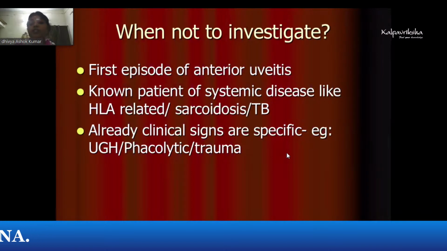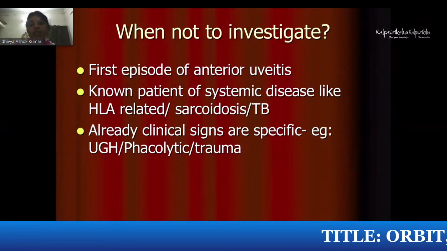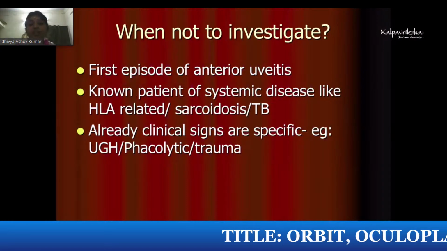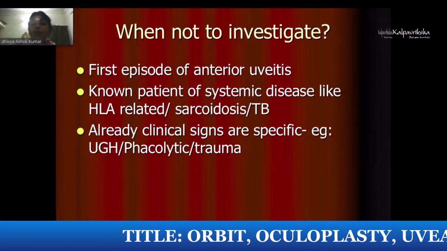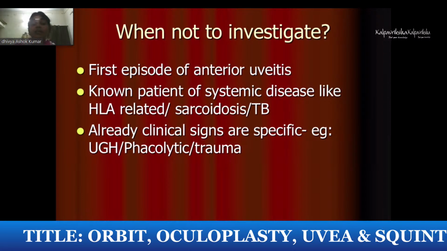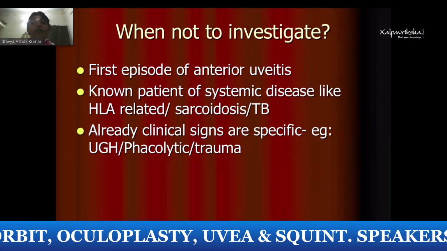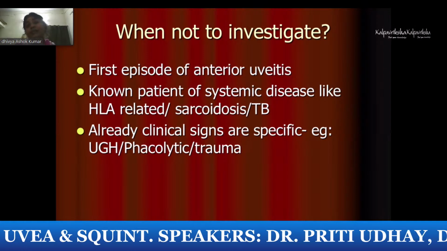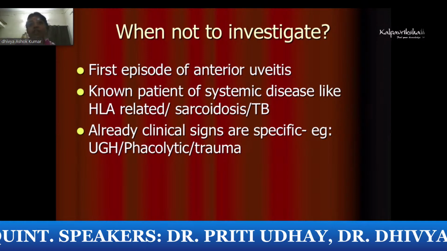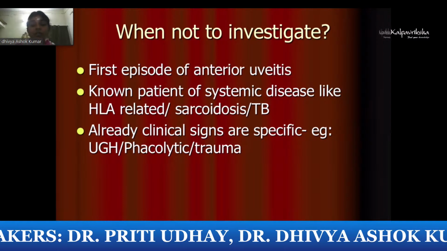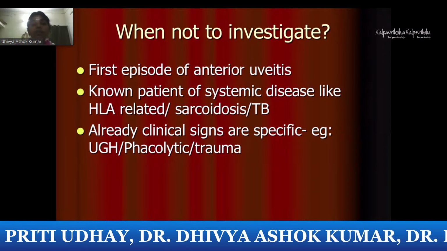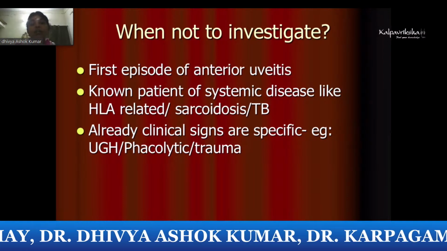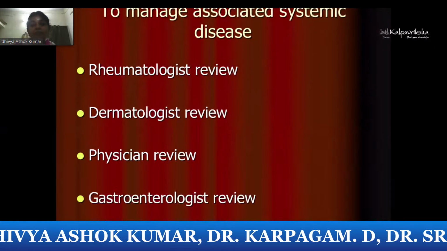So when not to investigate is more important. Whenever a patient comes with a first episode of anterior uveitis and it is not vision threatening, do not investigate. And a patient with a known systemic disease like an HLA related or joint problem, sarcoid or tuberculosis, then you need not investigate. Already any clinical sign you are seeing, suppose a patient is having a tilted or touching IOL, suspecting UGH or phacolytic, or a trauma history is there, in those patients you will not investigate.